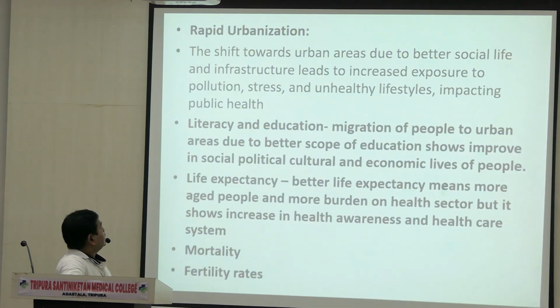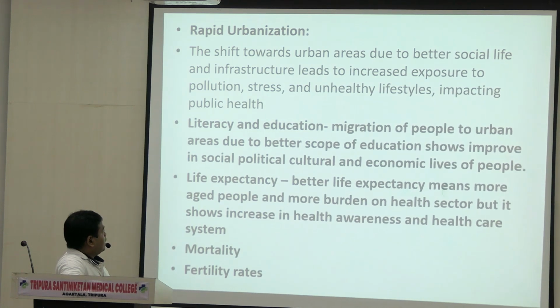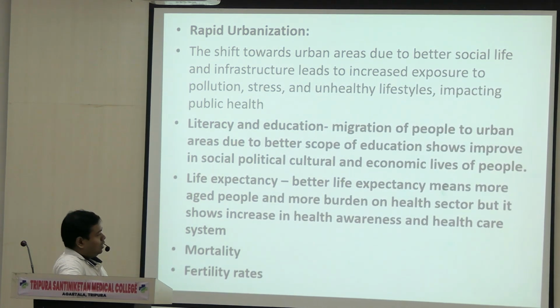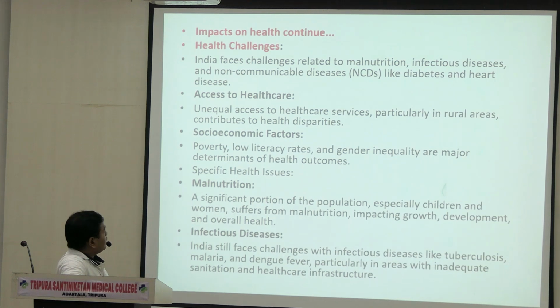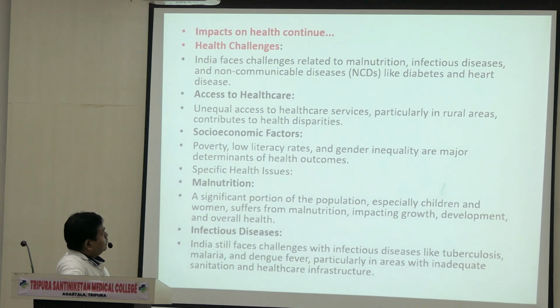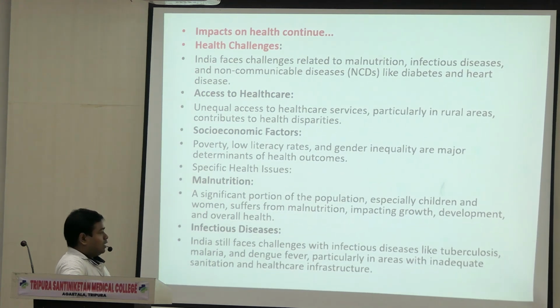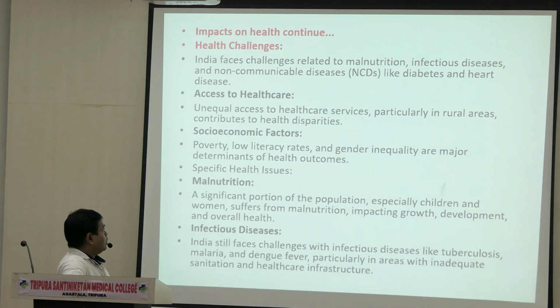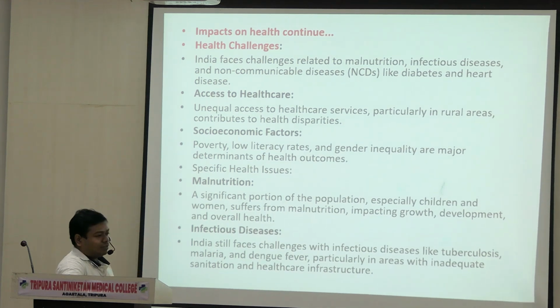Next, rapid urbanization is there. These things all are impacts on health. I've shown you in lifestyle also: literacy and education, migration, these things, life expectancy, mortality and fertility. Continue with the health challenges of the impacts. NCD means non-communicable diseases like heart disease. Access to healthcare: rural areas have less access to healthcare than urban areas. Socio-economic factors, malnutrition, infectious diseases.